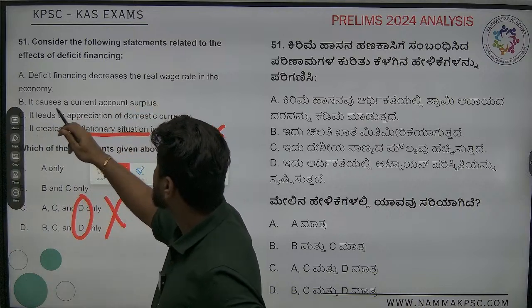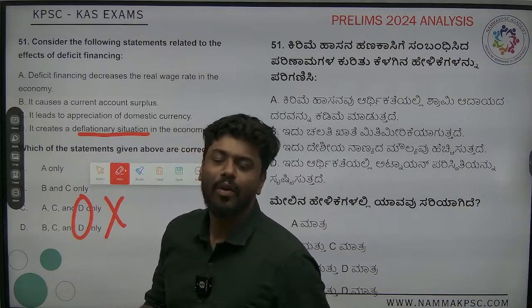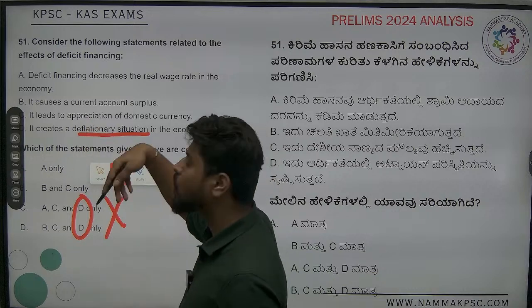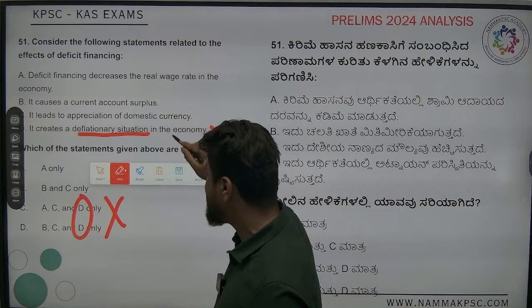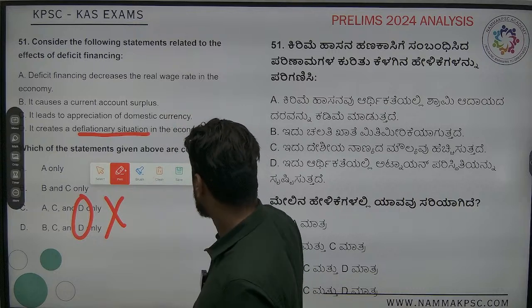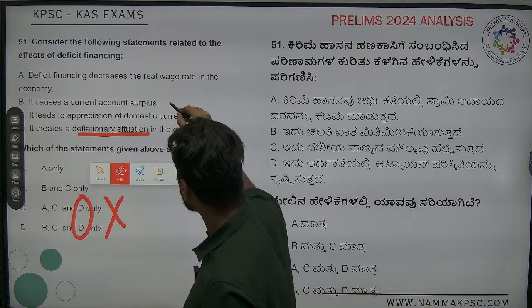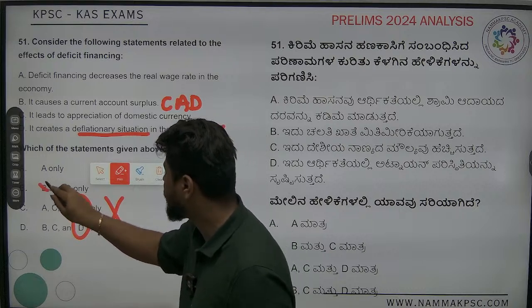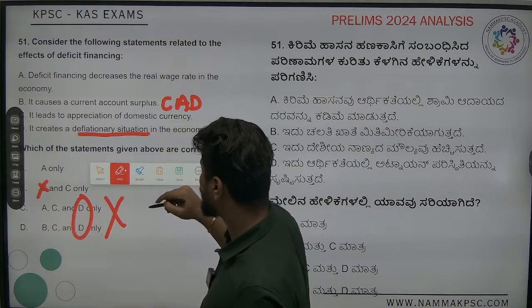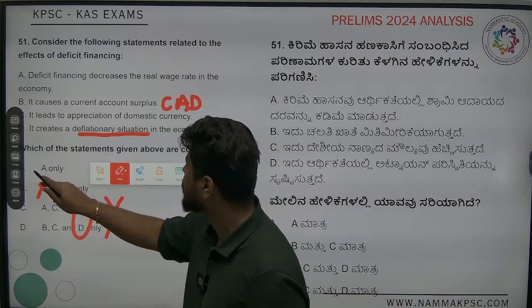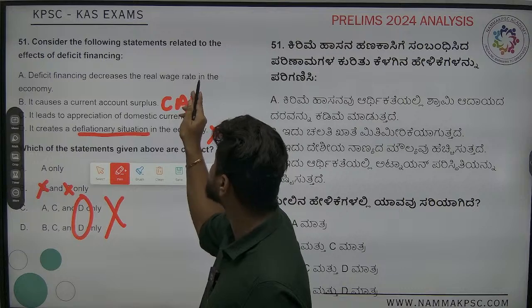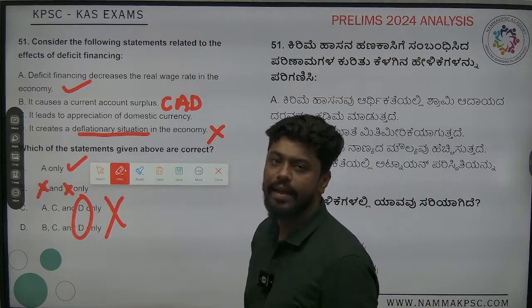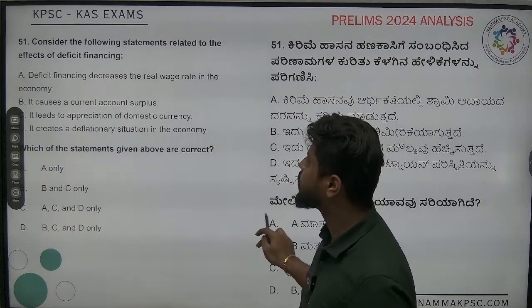After this, it causes a current account surplus, they're telling. Whenever there is deficit financing, usually there will be a current account deficit. In this case, B also goes wrong. When you rule out B, that it is a current account deficit which happens over here, that automatically rules out C also. Deficit financing decreases the real wage in the economy. Yes, this happens. The answer for this is A, right? So this is the 51st question.